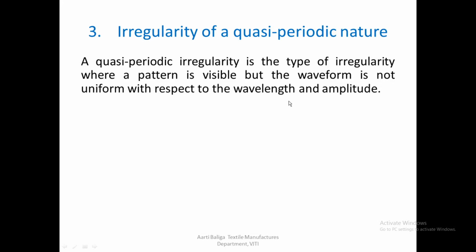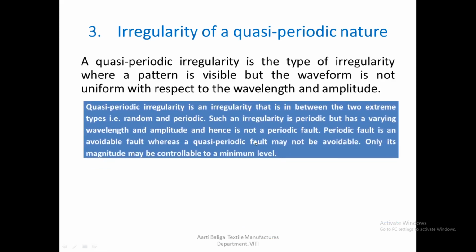So you cannot call it a periodic wave or a periodic type of irregularity, because one thick place will appear at some place, and the next one might not appear at the distance that you expected. So you really cannot tell why this kind of irregularity has cropped up. Neither is the wavelength constant, nor is the amplitude. So quasi-periodic irregularity is in between the two extreme types, that is random and periodic. Such an irregularity is periodic but has a varying wavelength and amplitude, and hence is not a periodic fault. Periodic fault is an avoidable fault, whereas quasi-periodic fault may not be avoidable.